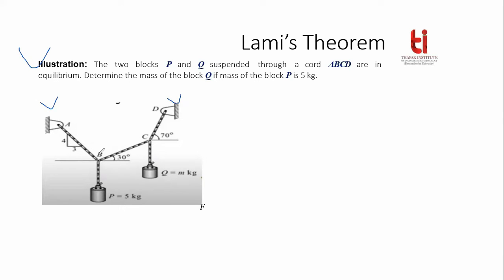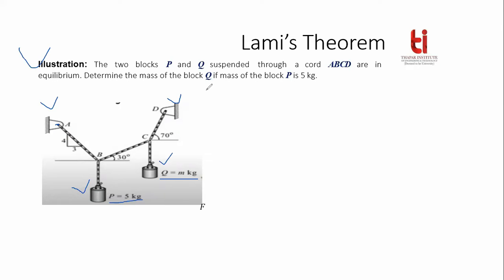At point A and point D, you are providing a hinge support for this rope, and at points B and C of this cord, you are hanging some weights. This is one weight, this is another weight that you are hanging from points B and C respectively. The weight of this block is 5 kg, but the weight of this block is unknown. That is our task to calculate.